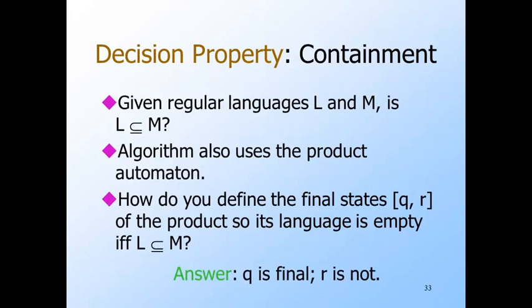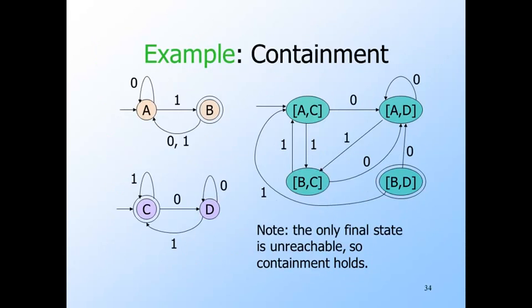That is, L is not contained in M if and only if some string W that is in L is not in M. Such a string would get the DFA for L to a final state, but would not get the DFA for M to a final state. So the question of containment is the same as the question of whether there is any string W that gets the product automaton to a state QR where Q is final and R is not. Here, B is the only final state of the first automaton and D is the only non-final state of the second automaton, so only BD is final.